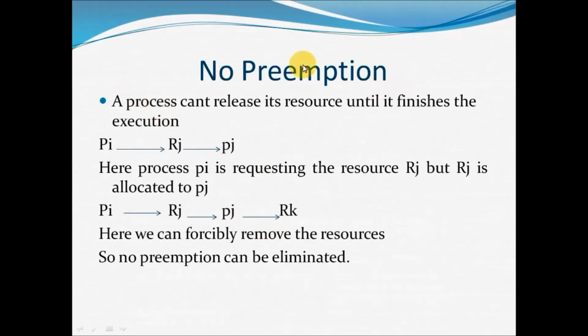So what is no preemption? No preemption means a process can't release its resource until it finishes its execution. So if you want to use that resource in the middle of the execution, it is not possible. A process has to release the resource voluntarily only after the completion of its execution. In the middle you can't release the resource. There is no preemption.